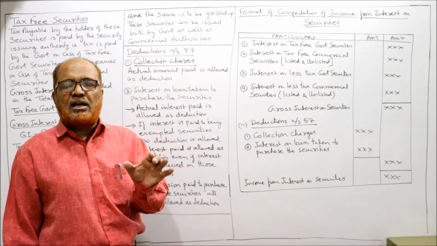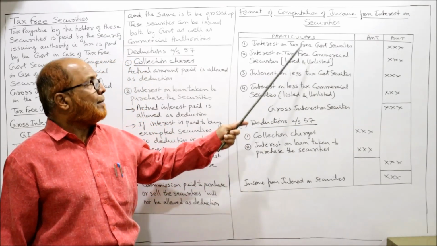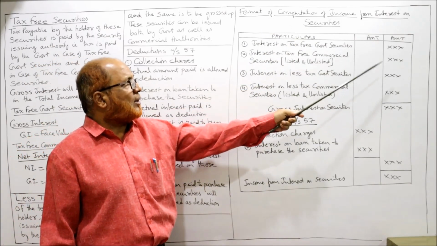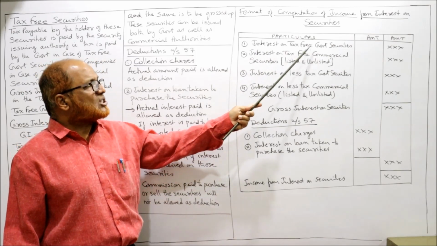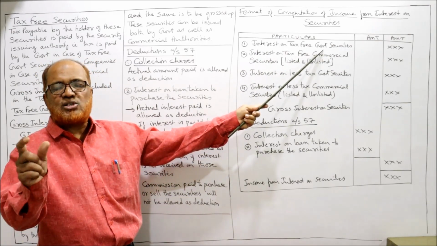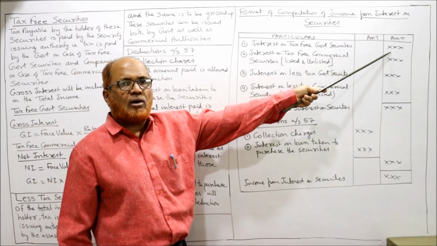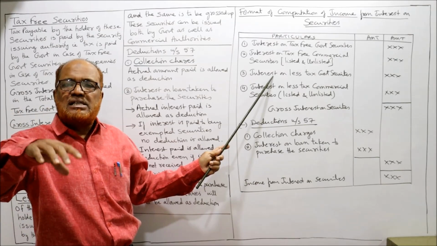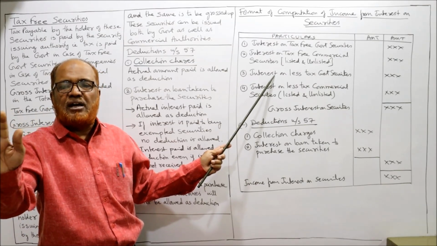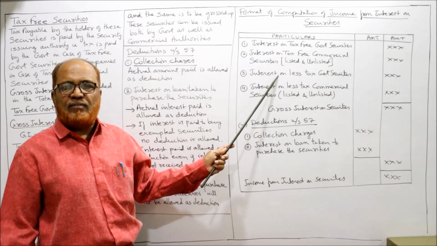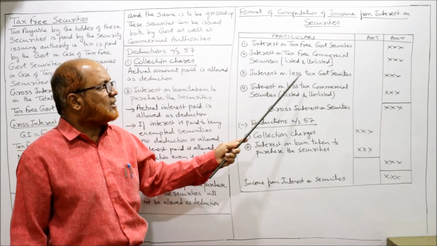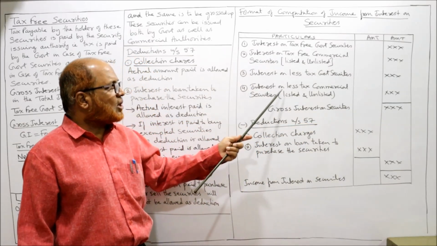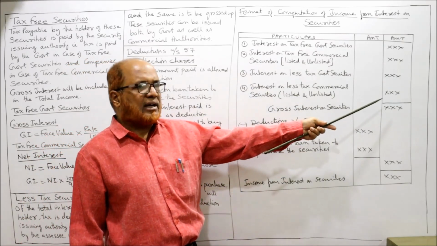How to compute income from interest on security? I have given the format here. Format of computation of income from interest on security. Particulars, amount. Particulars: interest on tax-free government security. We calculate interest on tax-free government security. Take it in the outer column. Then interest on tax-free commercial security. Whether it is listed or unlisted does not make any difference because both provisions are same. Then interest on less tax security. Then interest on less tax commercial security, listed or unlisted.